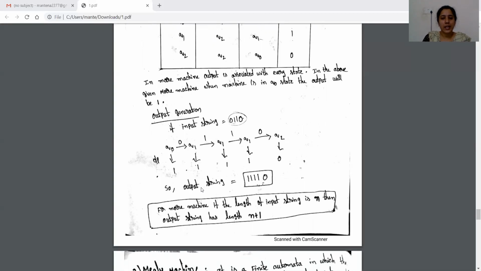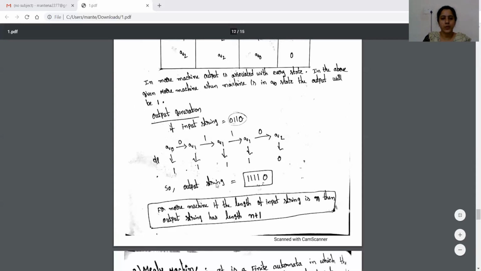Observe here, the length of the output string is 1 more than the input string. That means if the length of the input string is n, then the output string length is equal to n plus 1 in the Moore machine.